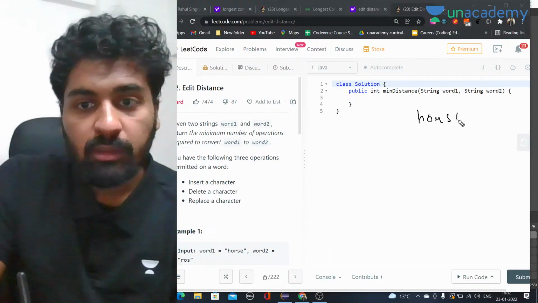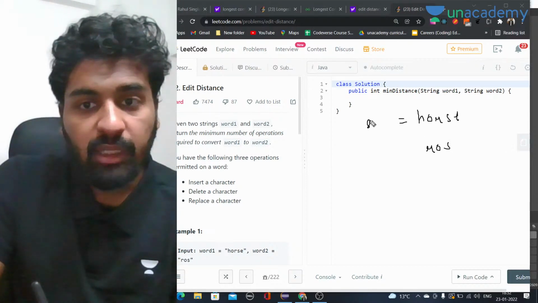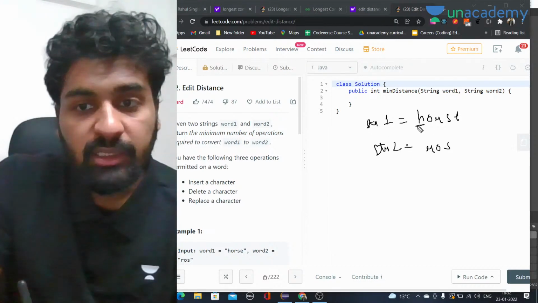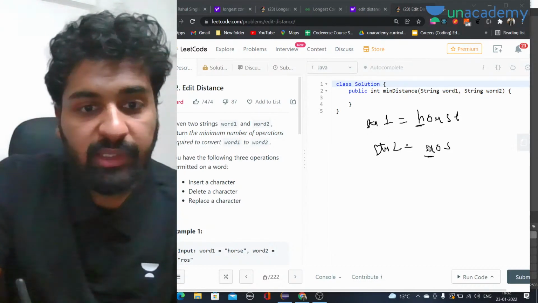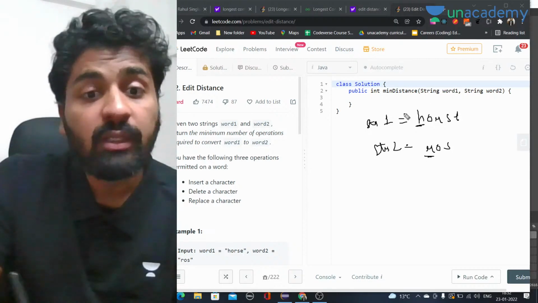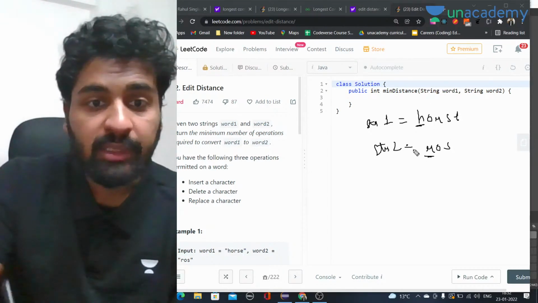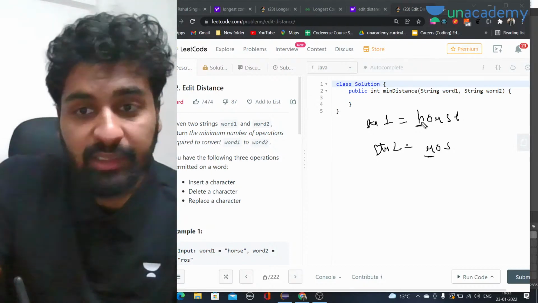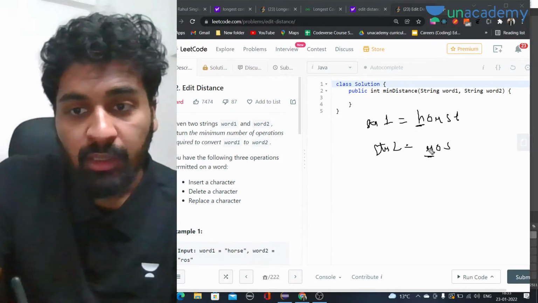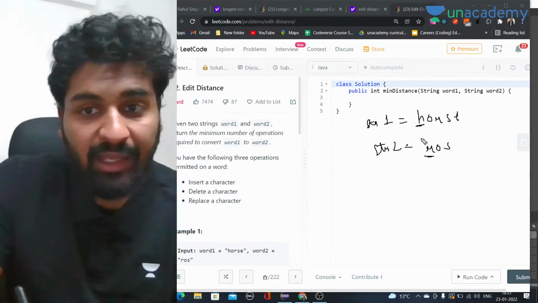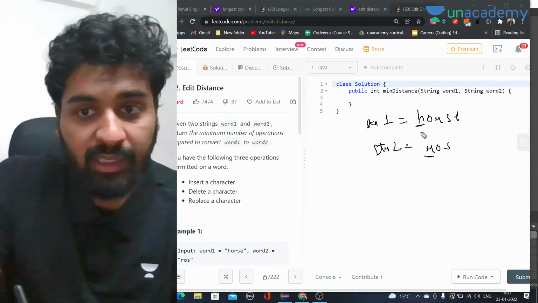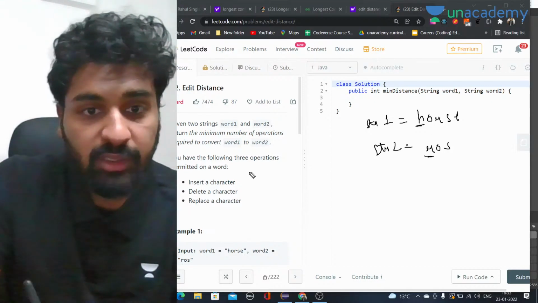Horse and Ross. These are the two strings we have, str1 and str2, right? So here you can see we have H and R. First of all, we'll try to compare them. We want to make one string equal to another. That is the main purpose, and these are the three operations that we have. Let's say we are working on this string, so R and H. Either I can insert H here. This is the first thing I can do.